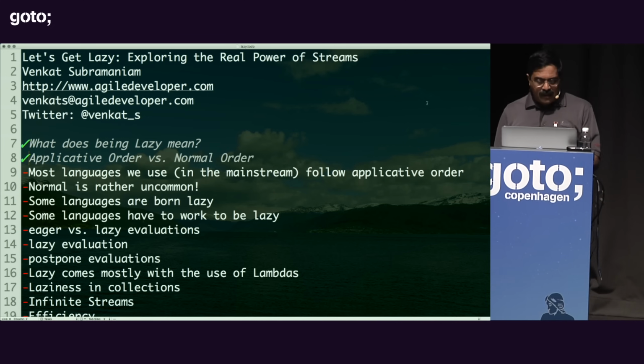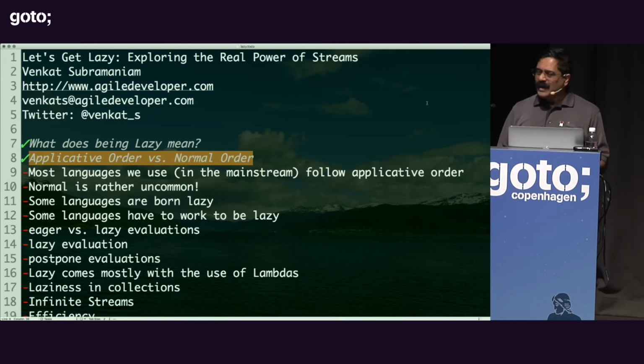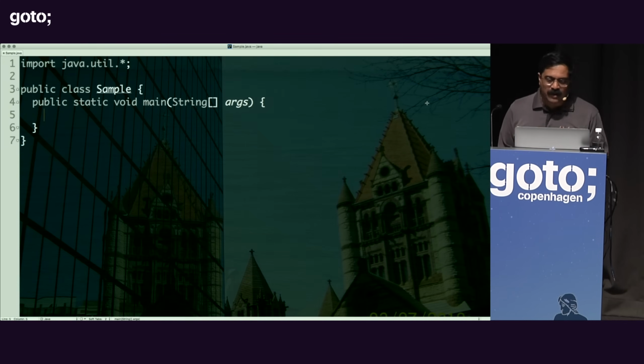Well, one such thing is what's called applicative order versus normal order. It's really funny in our field how we name things. It turns out normal order is actually quite abnormal. We don't use it all that often. But what does it really mean? Let's take a look at one example here for a minute.